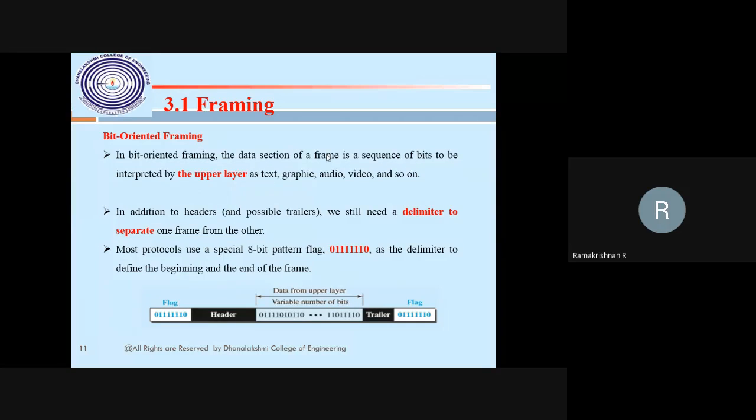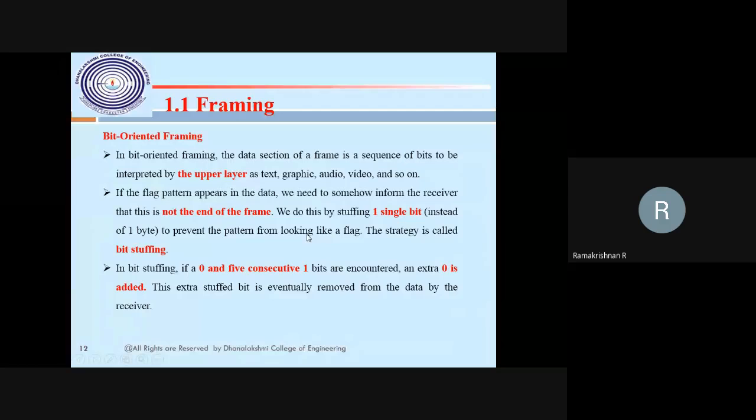But suppose the content of the data itself has 0, six ones, 0, then trouble, because this looks like the starting of the frame. The message itself looks like a frame flag, then it is terminated. So to avoid that, we use what is called bit stuffing.